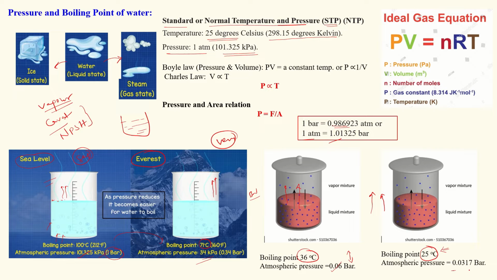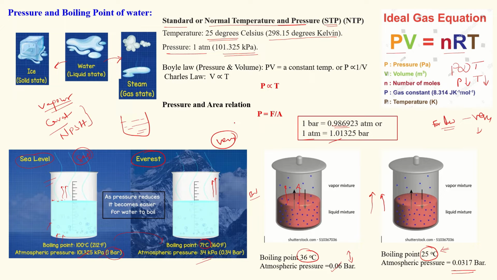Here the temperature goes still lower. Based on the ideal gas condition, PV equals nRT, we can understand that pressure is directly proportional to temperature: if the temperature reduces, the pressure automatically reduces, and at a very low temperature the pressure is very low.